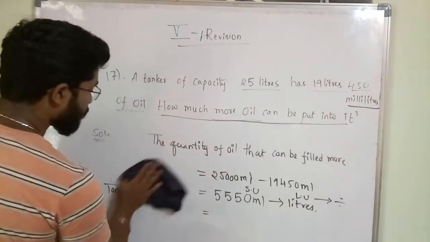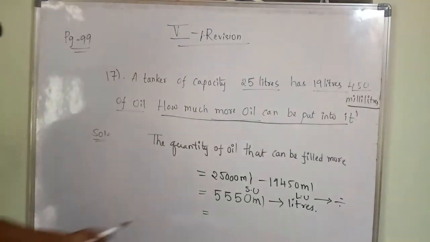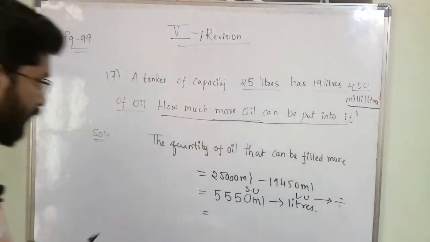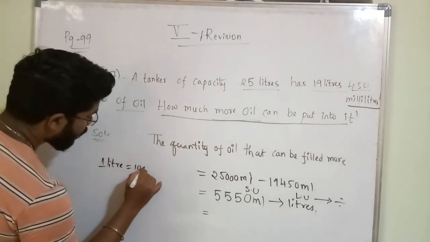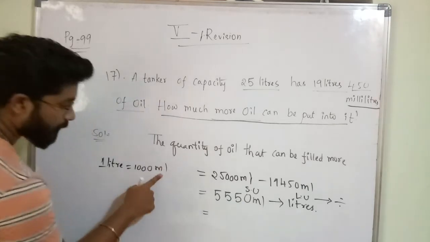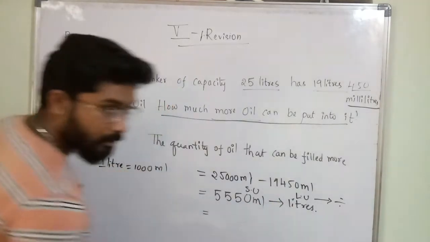Okay, like this you have to understand. Why do we divide from smaller unit to larger unit? Just now we have seen, no? 1 liter equals 1000 ml, no? So we have it in ml. We want to convert into liters. What do we have to do?